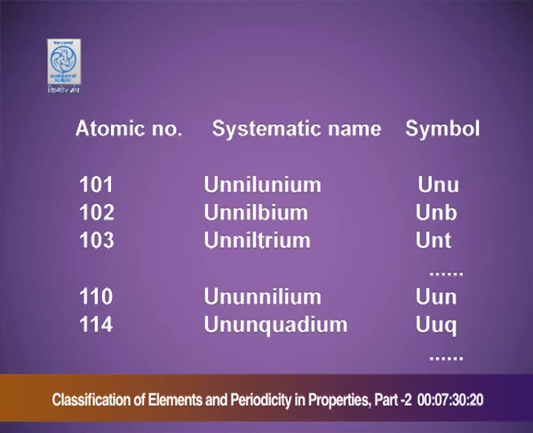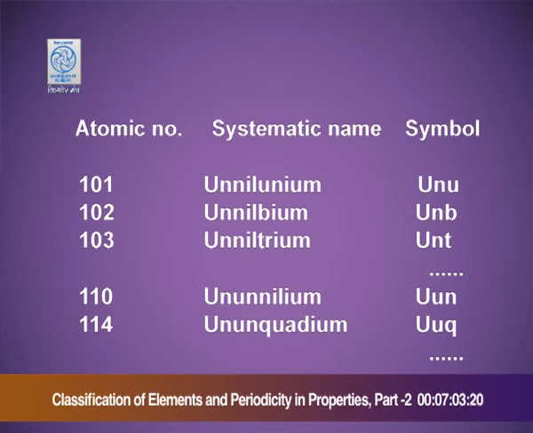The first alphabet U will be capital and then the next alphabets will be in small, that is small n and small b. Similarly, the element with atomic number 103. Its name will be un-nil-trium. Its symbol is Unt. And so on you can write the symbol.